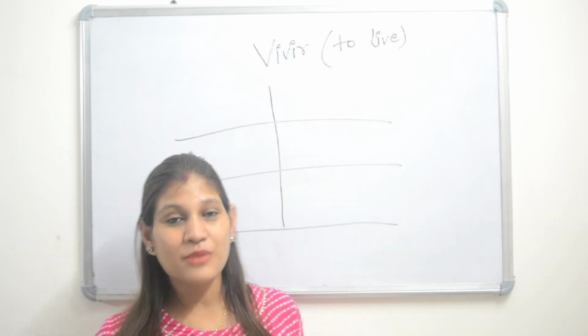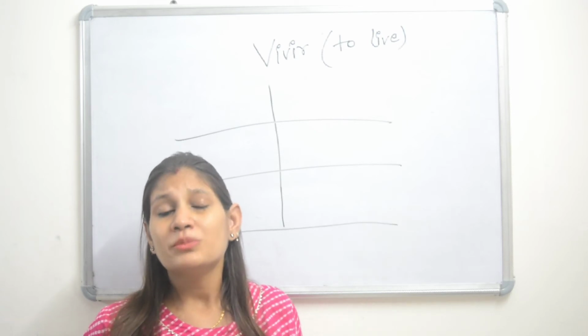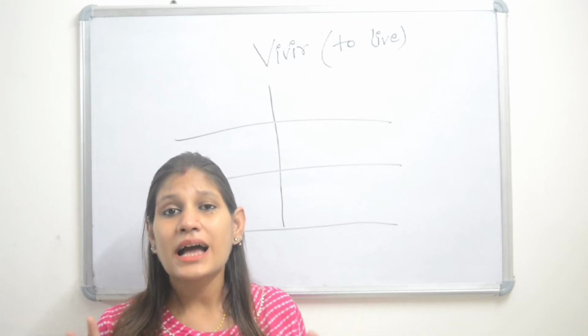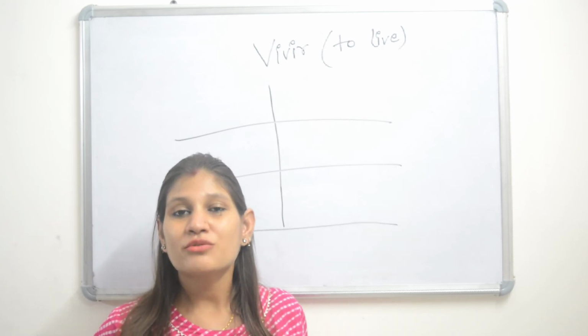So how to conjugate IR ending regular verbs, and we will learn some important IR ending regular verbs that we use in our daily life. So let's start with the conjugation first. I have taken an example of vivir, which means to live. We'll be conjugating vivir, which is an IR ending regular verb.